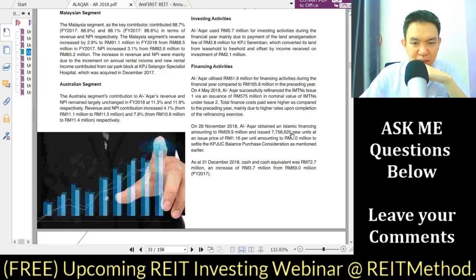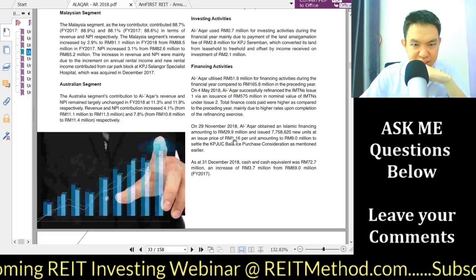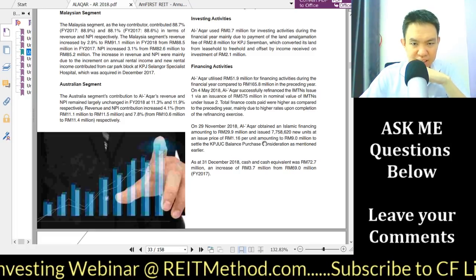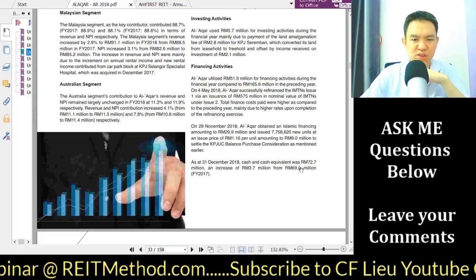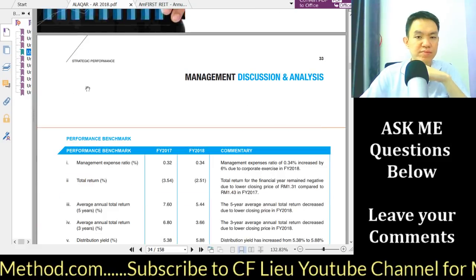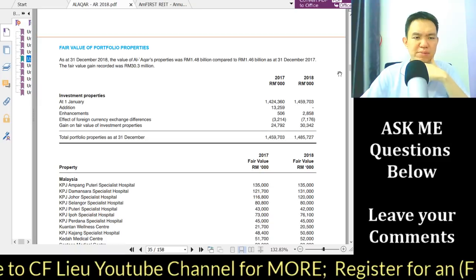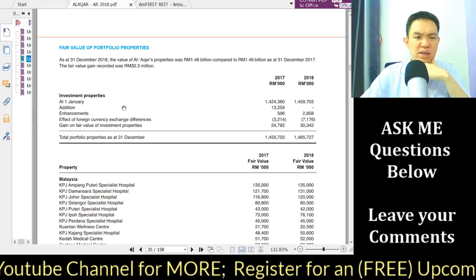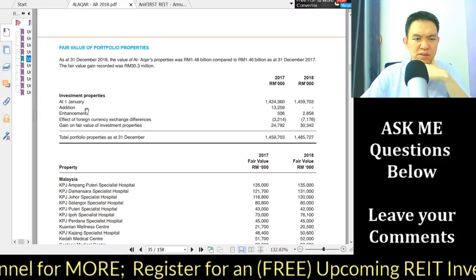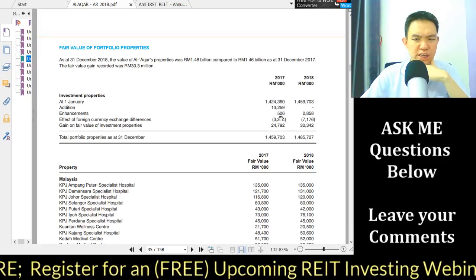you can see the amount obtained for the Islamic financing, the issue price, the settlement, the balance, the equivalent. Not much over here, but just to let you know what is happening now. Over here, investment property, as of January, foreign exchange differences.